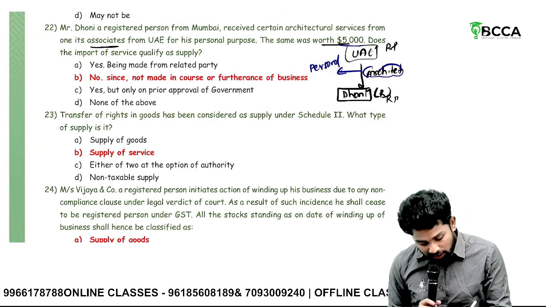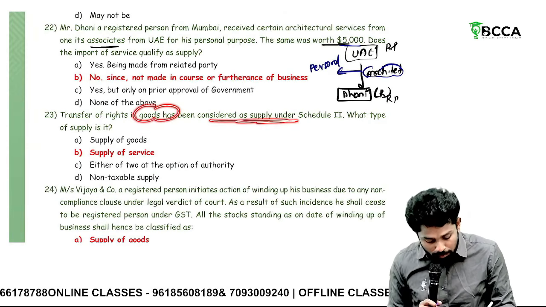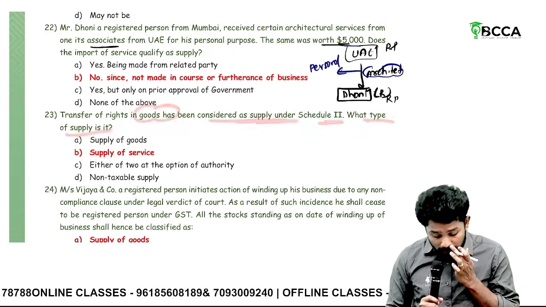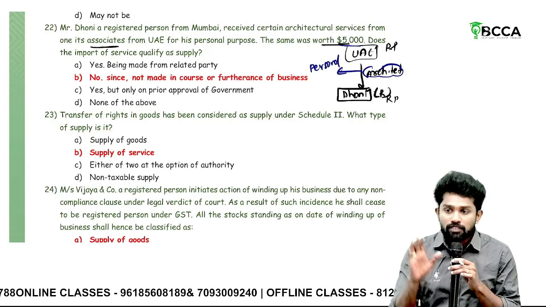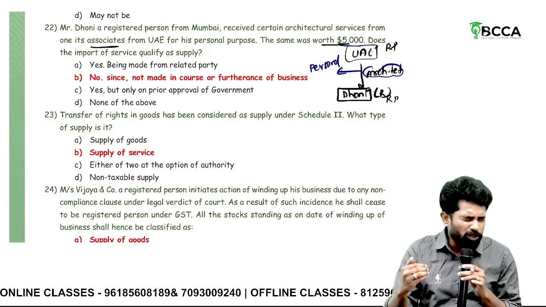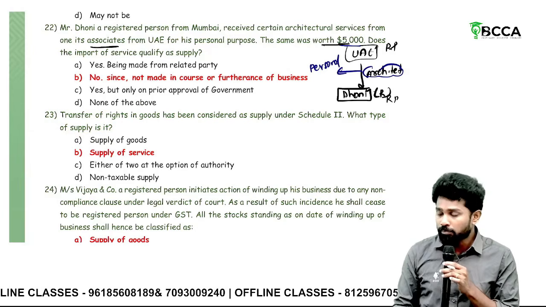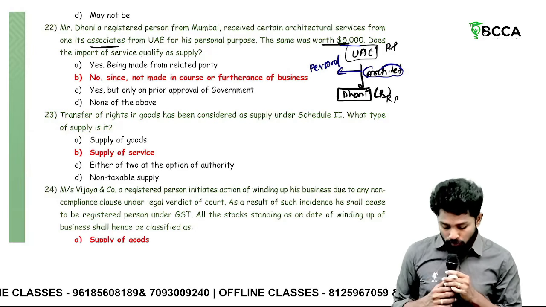Then transfer of rights in goods has been considered as supply under Schedule 2. What type of supply is it? Where only the right to use is transferred, it is supply of service. Where ownership is transferred, it is supply of goods.